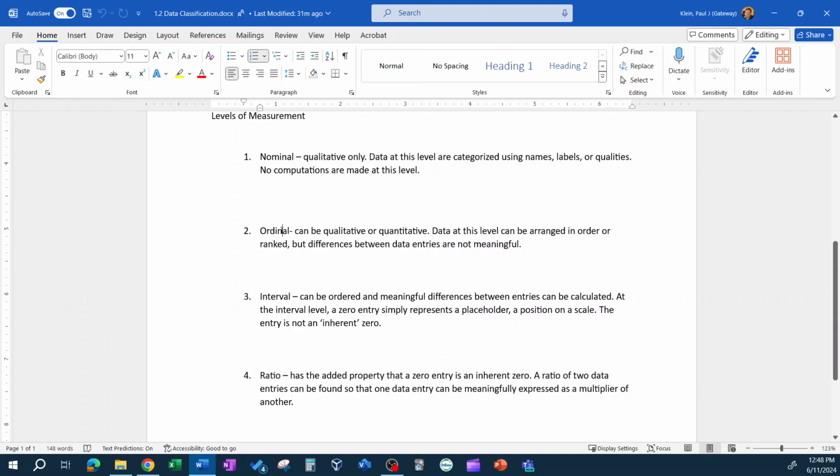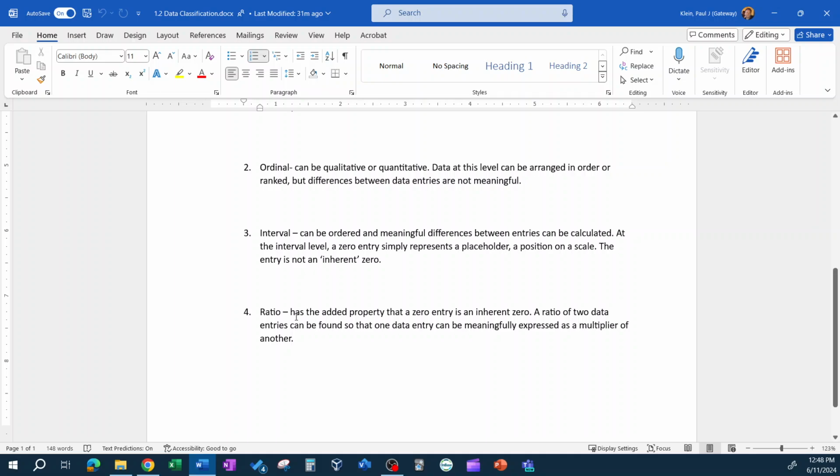Ordinal just means there's order to it, like strongly disagree, neutral, agree, strongly agree. That's typical ordinal data. Interval data is temperature and years. You see that? That's interval data. There's a lot more to it. Watch the videos. You can subtract interval data, but you can't multiply or divide it. Ratio is the typical number.